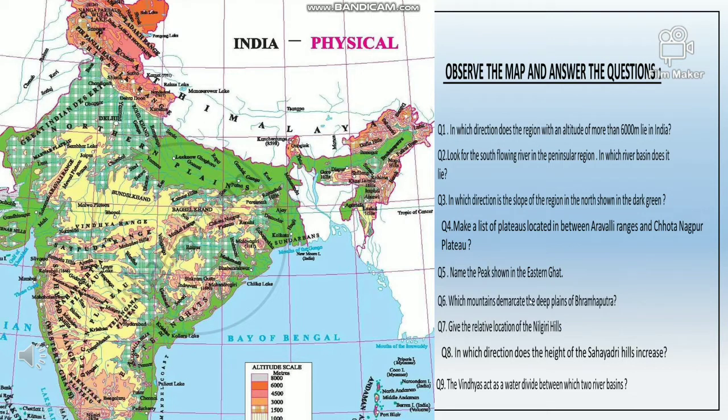Which mountains demarcate the deep plains of Brahmaputra? Here it is the river Brahmaputra, and the Dafla Hills, Naga Hills, Garo, Khasi and Jaintia Hills demarcate the deep plains of Brahmaputra.